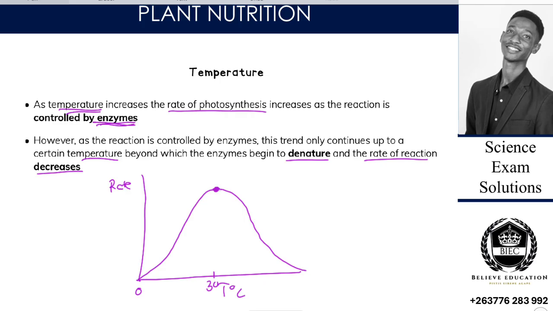So after the optimum temperature, when we continue increasing the temperature here, the rate begins to decline. Why? Because enzymes begin to denature. So when enzymes begin to denature, it means my enzymes are becoming fewer, so the rate is becoming lower. There comes a point where there is no enzyme functioning to speed up the rate of reaction, and then we see that our rate of reaction would drop significantly.